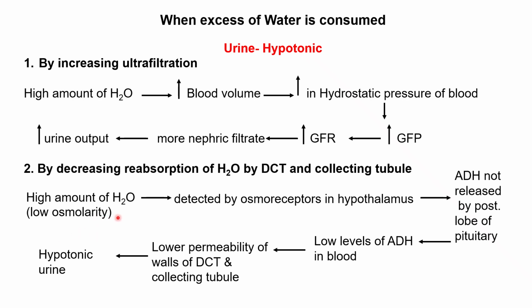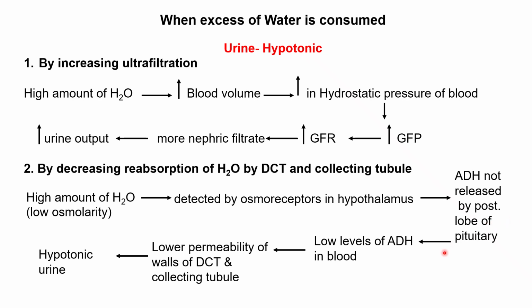So when there is high amount of water, this would be detected by the osmoreceptors in the hypothalamus. Hypothalamus as usual will release ADH. This ADH will get stored in the posterior lobe of pituitary, but under the high conditions of water, the posterior lobe of pituitary would not release anti-diuretic hormone.